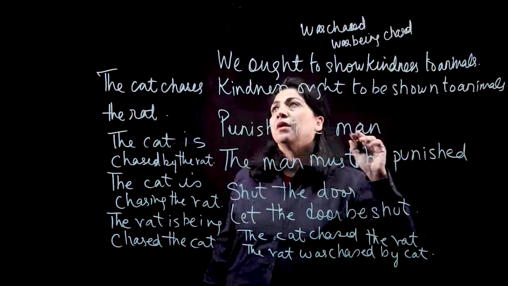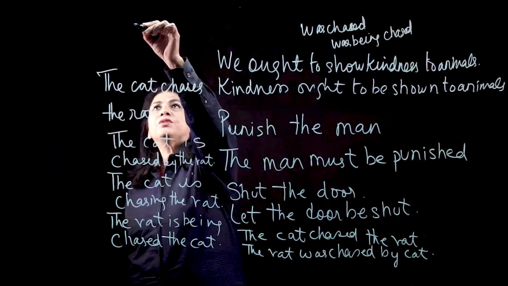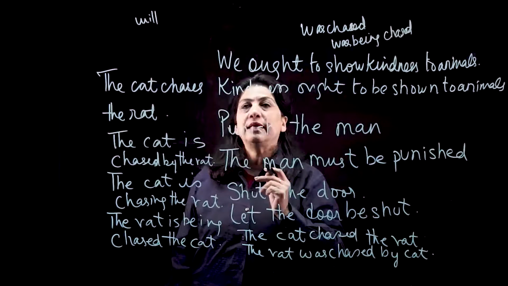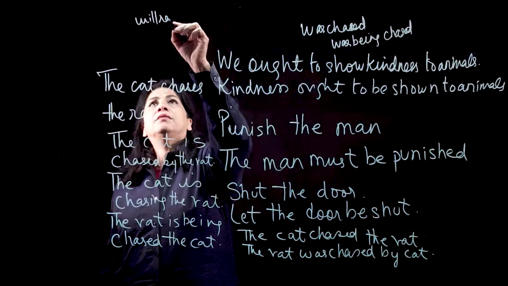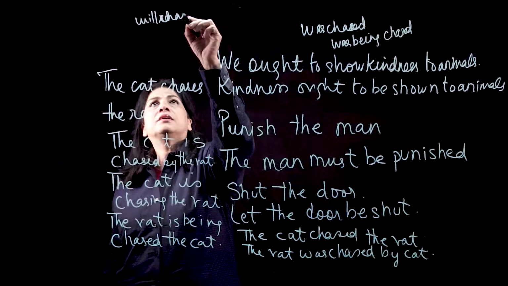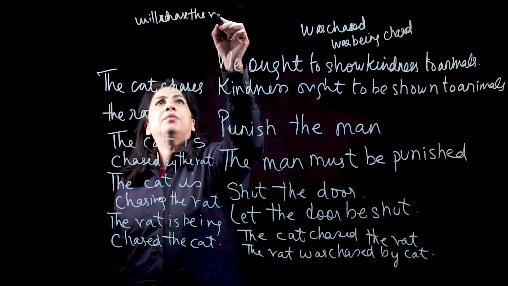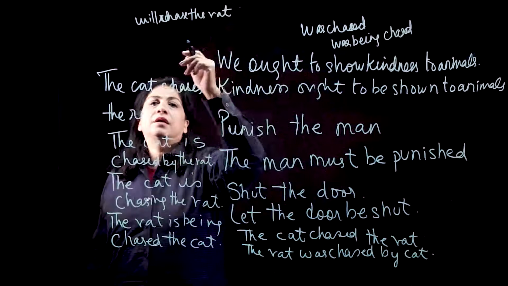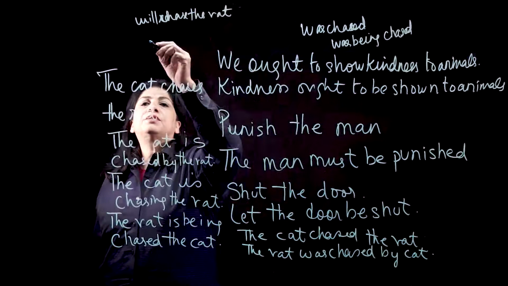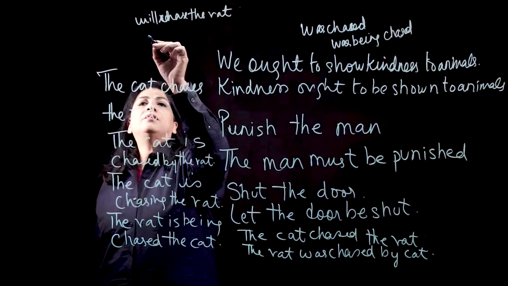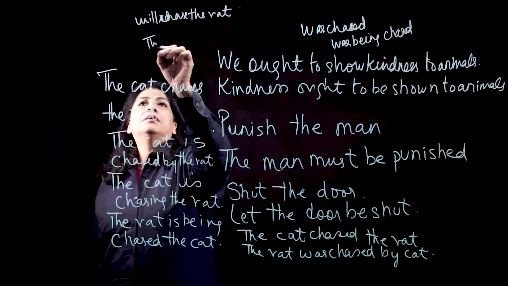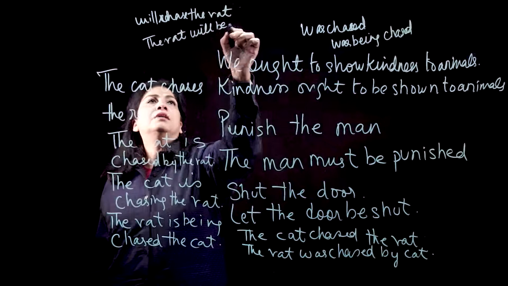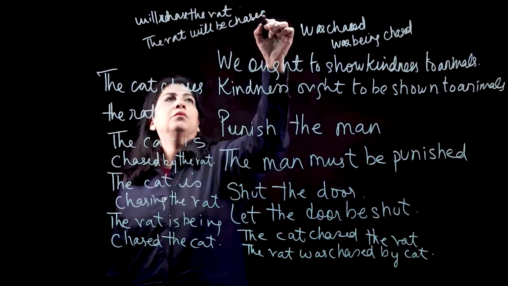Is that clear? Or if you want to change it to future, the cat will chase the rat. Then to make it into the passive form, the rat will be chased by who?